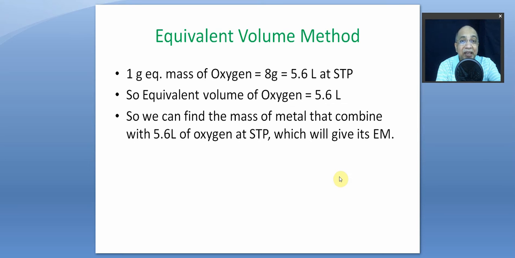So we can directly calculate: if these many liters have been used up by the metal, then 5.6 liters at STP will be consuming how much of metal, and that is bound to be its equivalent mass, because the equivalent volume of oxygen is 5.6 liters, corresponding to 8 gram of oxygen. So you can do that, but I always recommend to convert it into mass and then use the law of